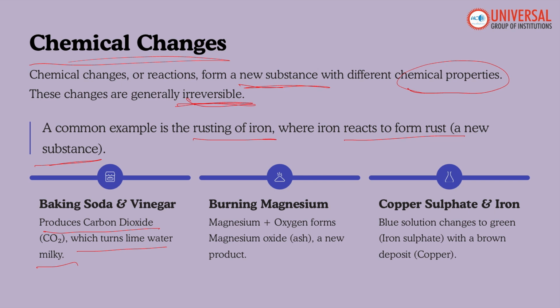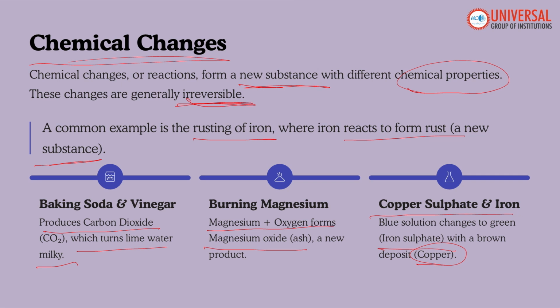If we talk about burning magnesium, magnesium plus oxygen forms a new product known as magnesium oxide, that is ash. Then copper sulfate and iron: the blue solution changes to green, which is iron sulfate, with a brown deposit of copper. So a new product is formed.